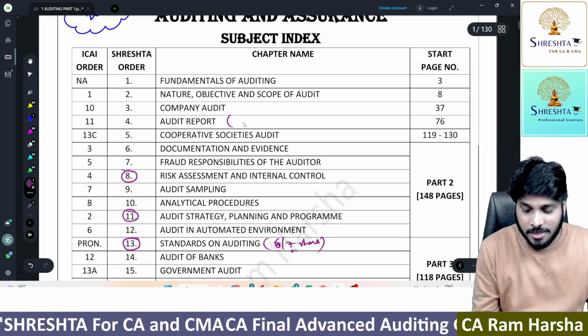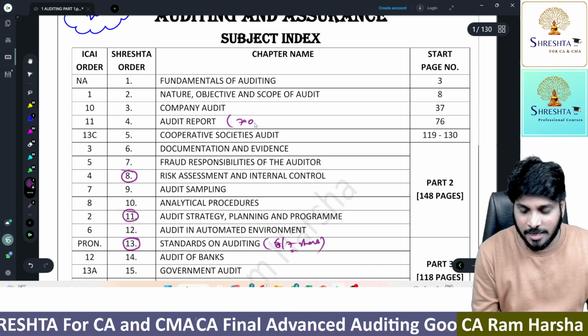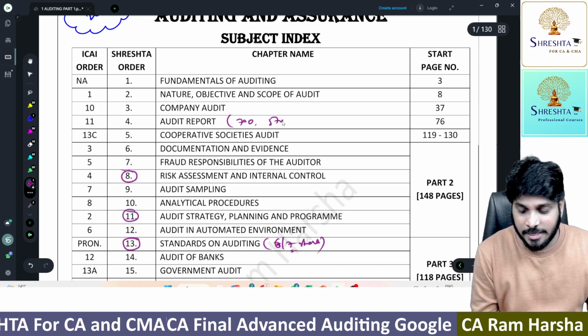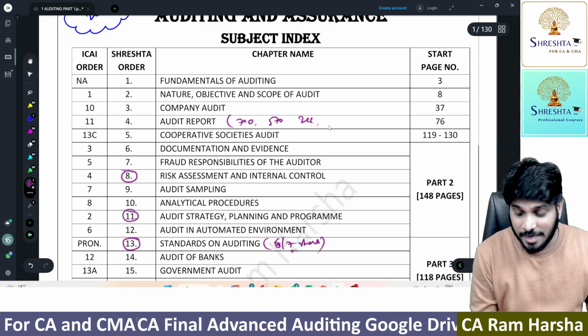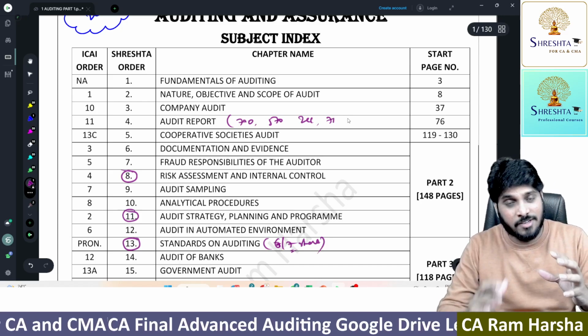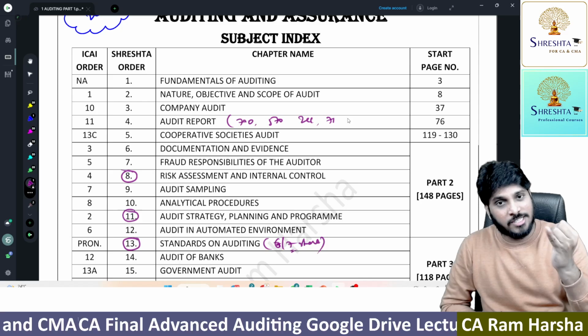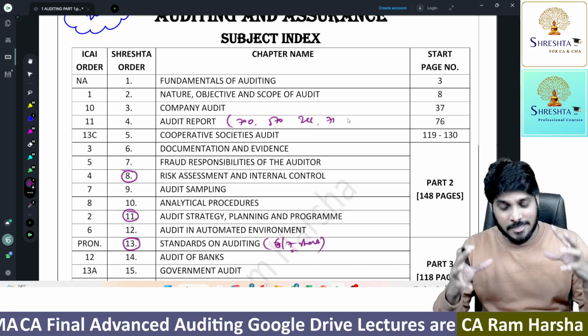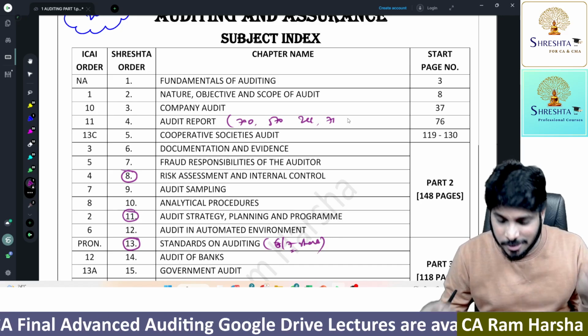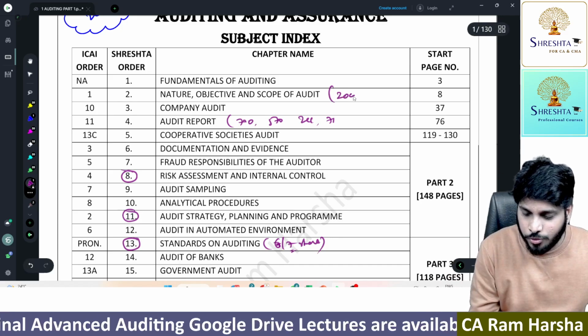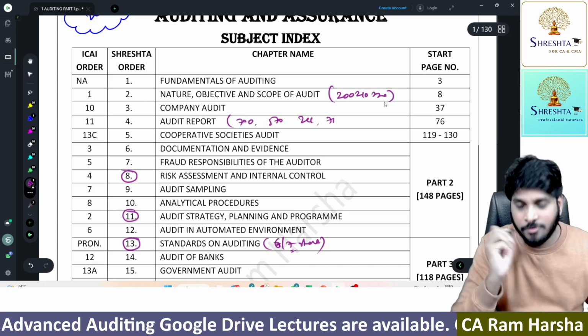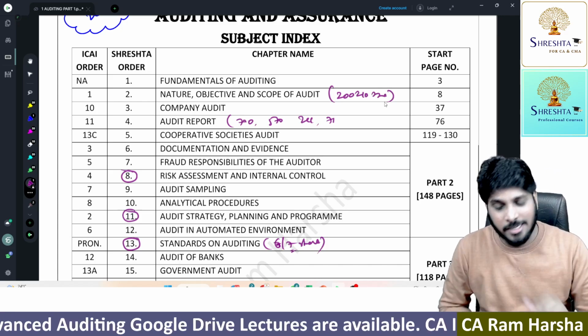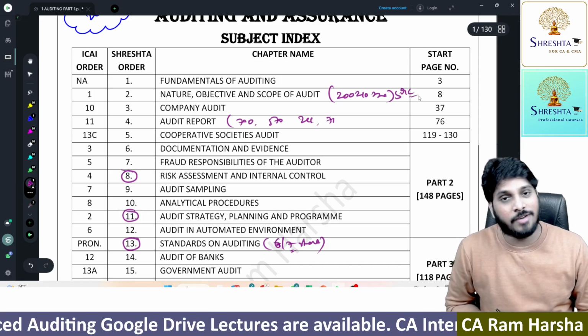Suppose you see there is a chapter called audit report. Here the entire 700 series will be covered. 570 is covered. 299 is covered. Getting it? So the entire 700 means 700, 701, 705, 706, 710, 5 standards, plus 570 and 299. Approximately 7-8 standards are covered in the audit report chapter itself. Now nature, objective and scope: 200, 210, 220. All these 3 standards related content is covered. Even SQC content is also covered.